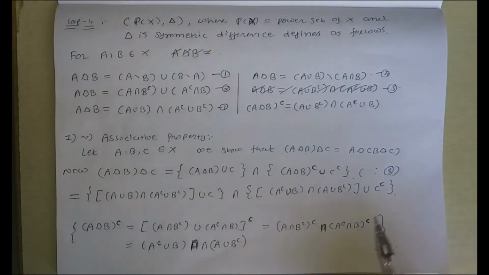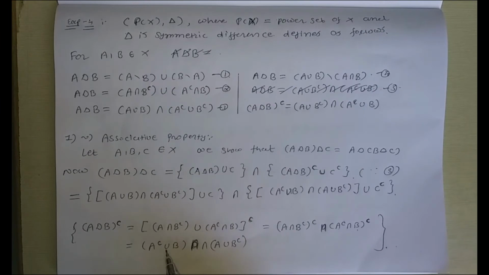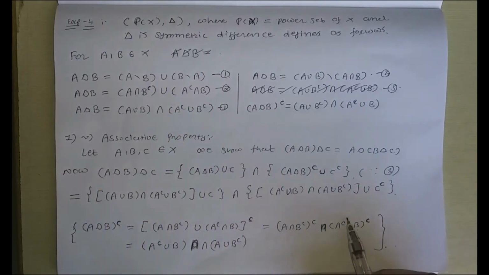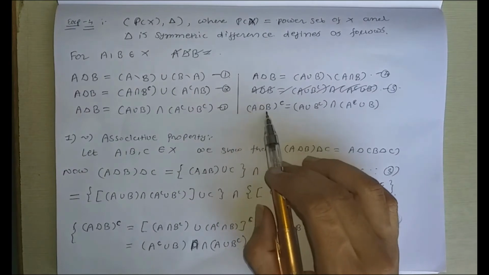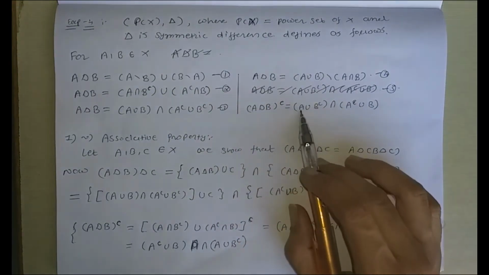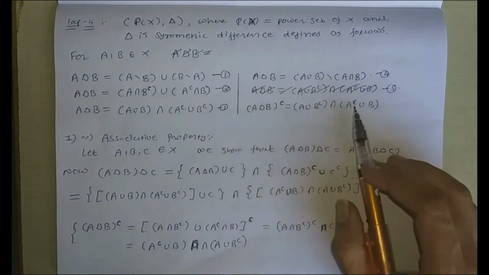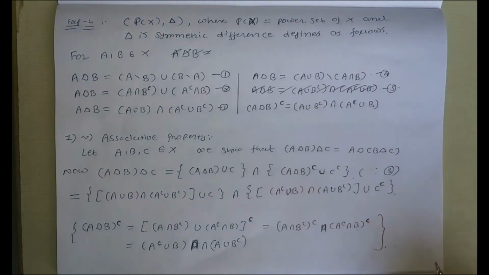Okay, now again we apply De Morgan's law. We get A complement intersection converted into union, and B complement and again complement is equal to B. Now here it is intersection, A complement's complement is A, and intersection becomes union, and B complement. So we get the answer (A delta B) complement is equal to A union B complement intersection A complement union B.